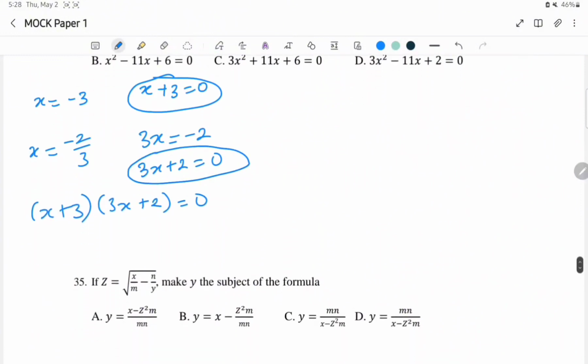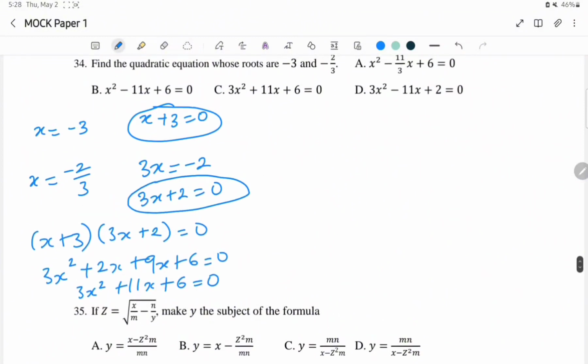So if you expand, you will have 3x squared plus 2x plus 9x plus 6 equals 0. 3x squared plus 11x plus 6 equals 0. Option C. The answer is option C.